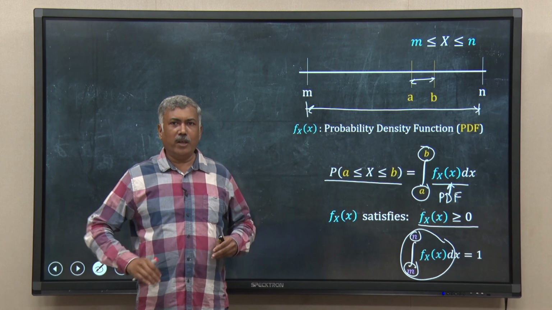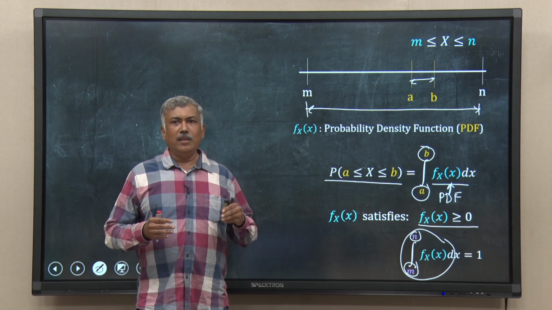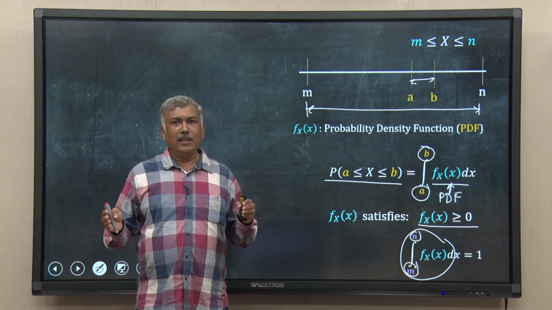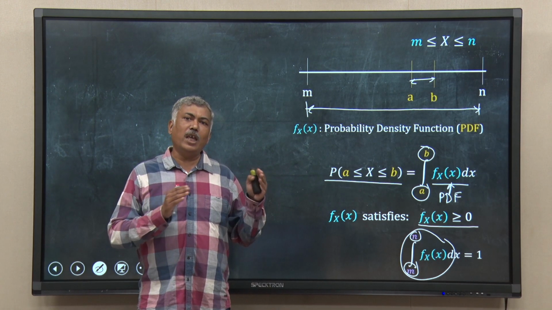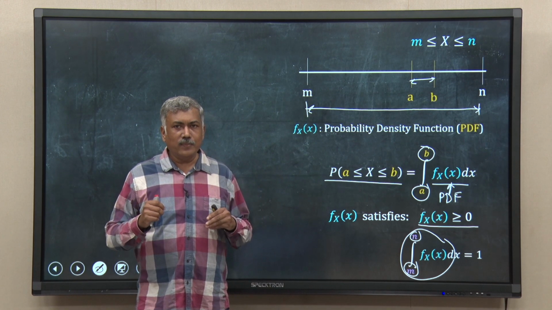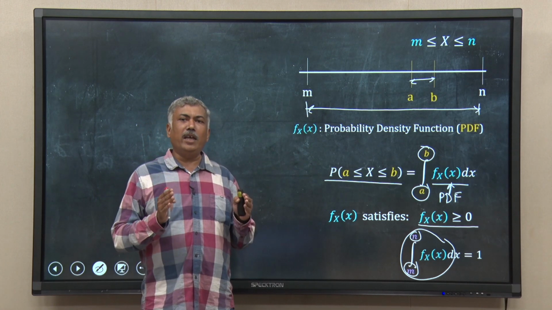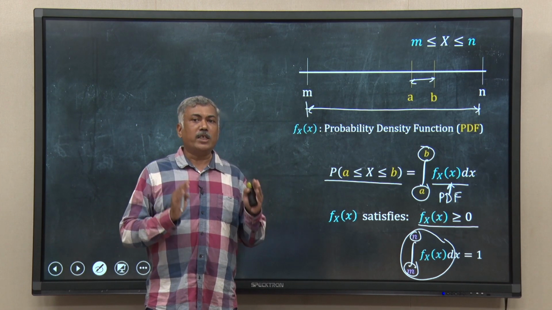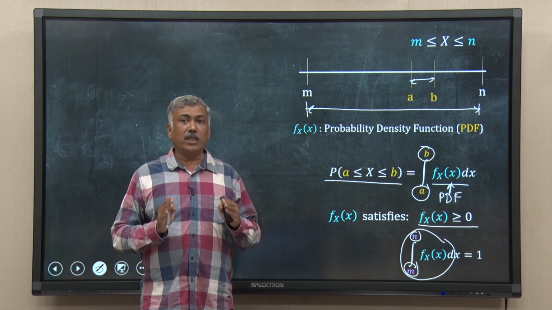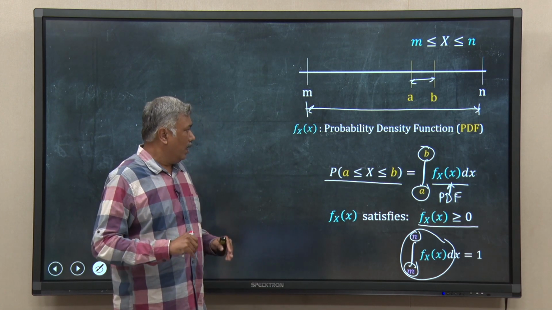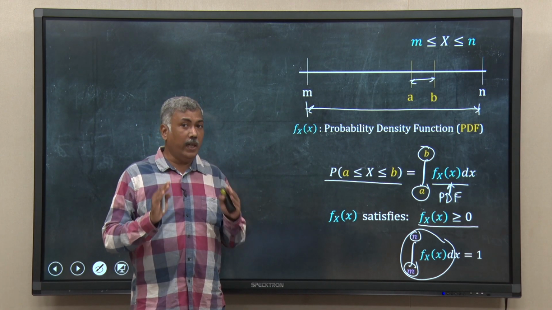That makes sense, because if the random variable varies from m to n, then the probability that it will lie between m and n must be equal to 1. So, the integration of my PDF from m to n must give 1. This condition must be satisfied. So, this is how we define a PDF.